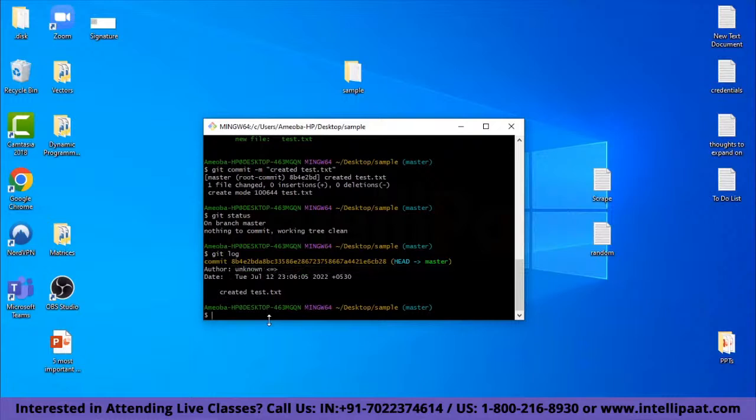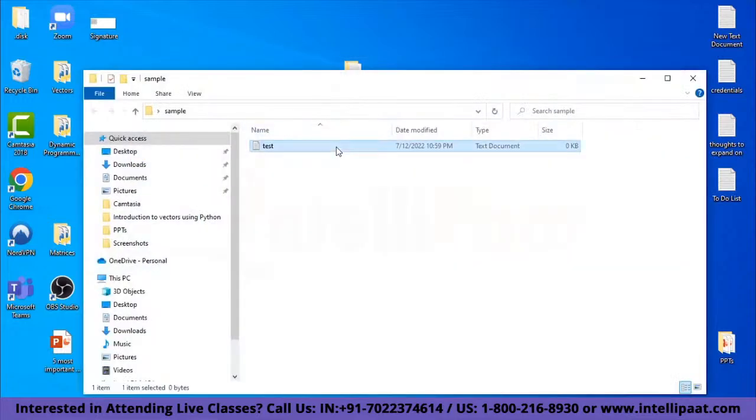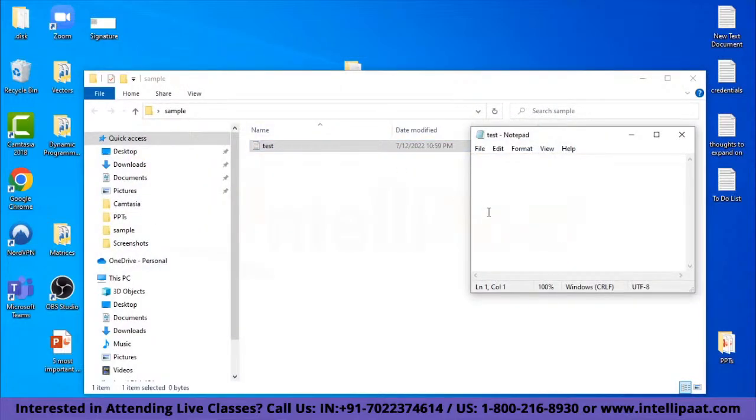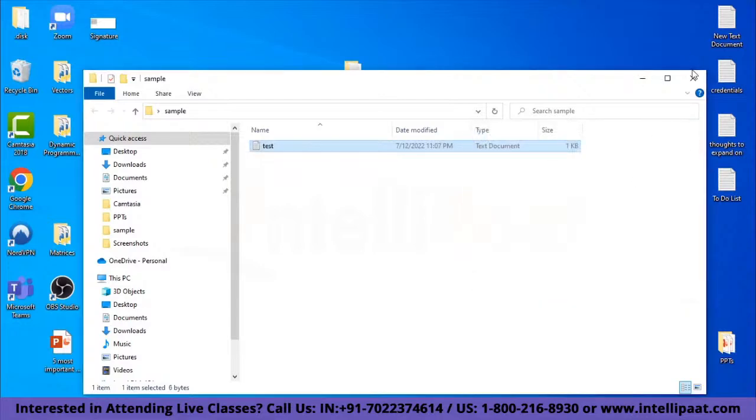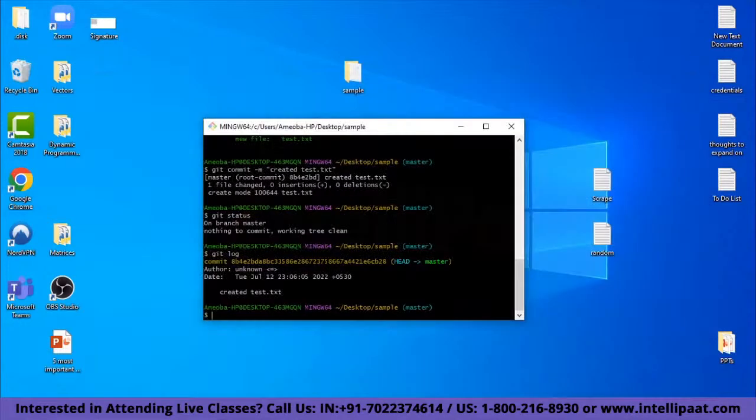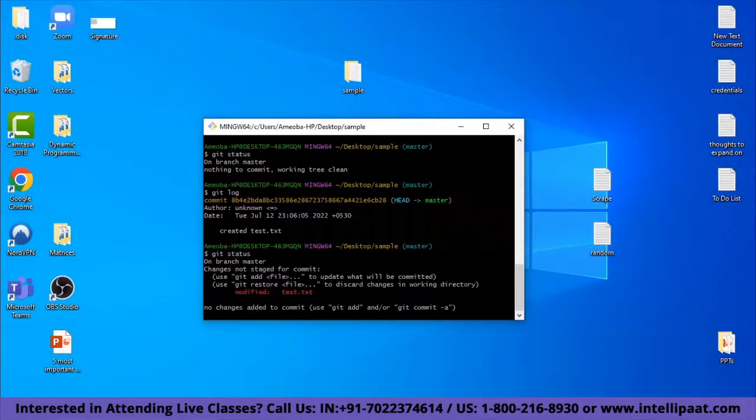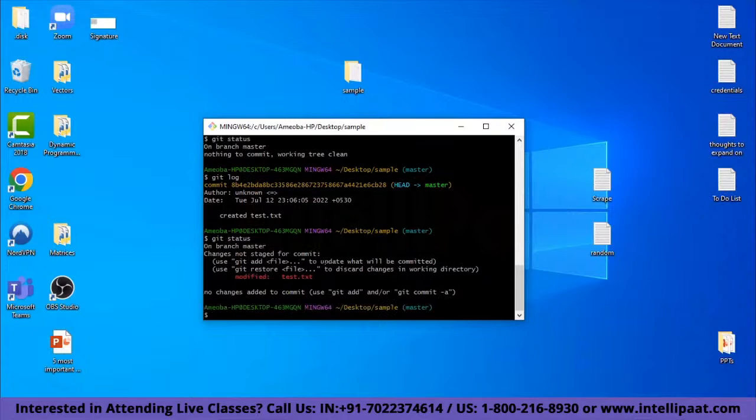And now let's do some other changes as well. Let me open the sample folder. Let me open the text file that I've created. And let me type in some string which says hello, and I'll save it, and I will close my text file. And now I will run git status again. So I have modified my text file and it is tracking it right now.